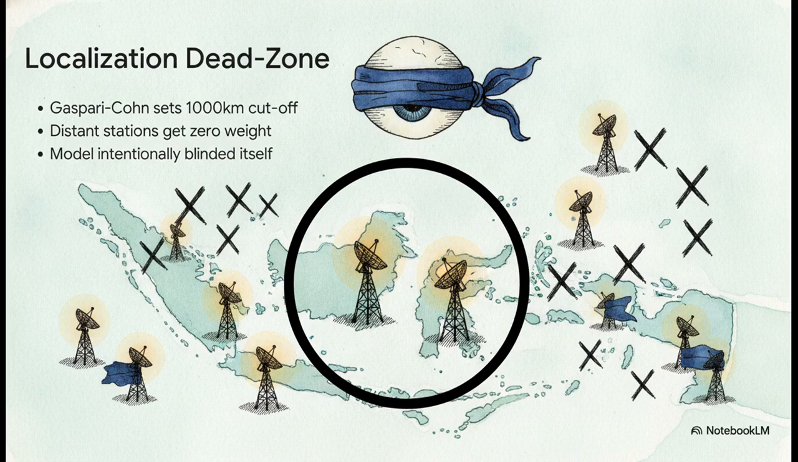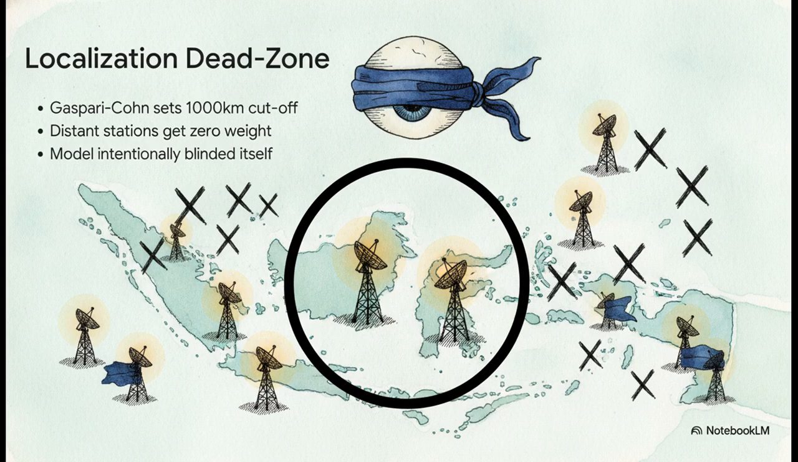Believe it or not, it actually gets worse. Compounding this mathematical blind spot is something called the Gaspari-Cohn localization dead zone. You see, because the EnKF model uses such a small sample, it generates statistical noise. To fix that noise, meteorologists apply a patch, a hard cutoff radius of 1,000 kilometers. If an observation station is further than 1,000 kilometers away, the model just assigns it a weight of 0.